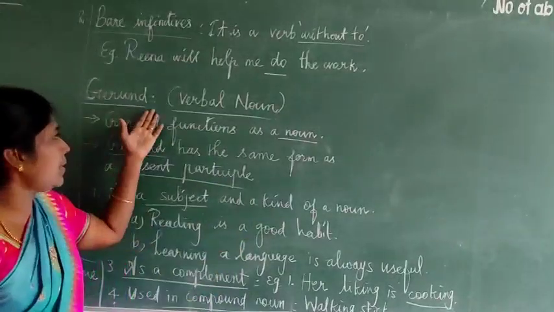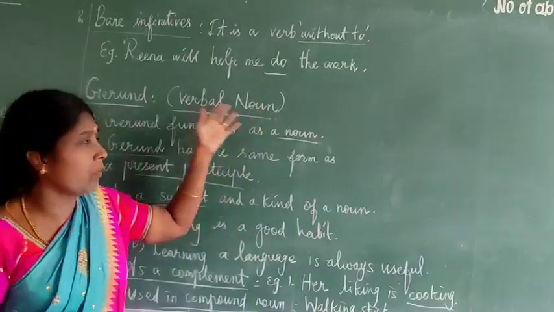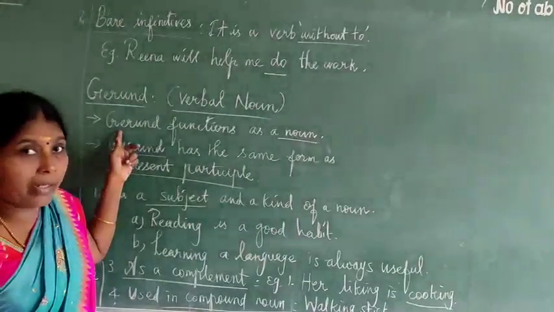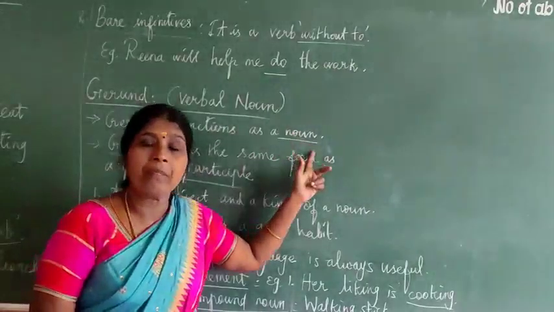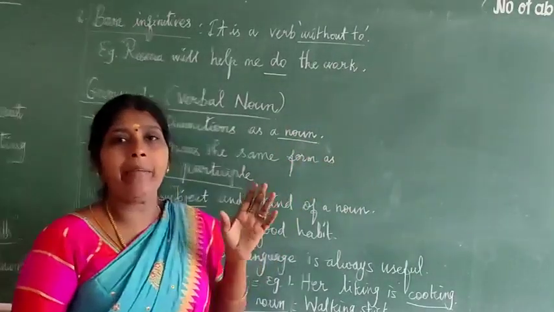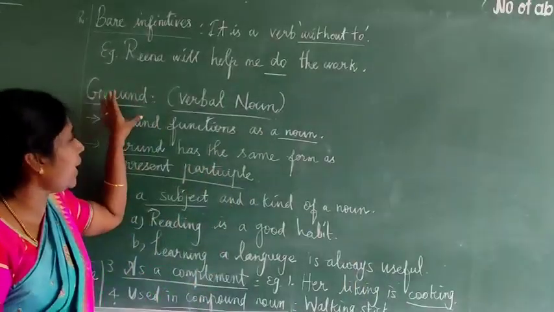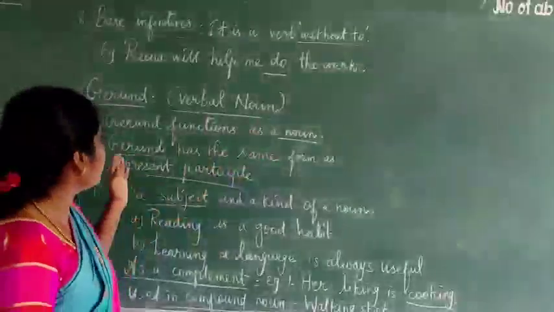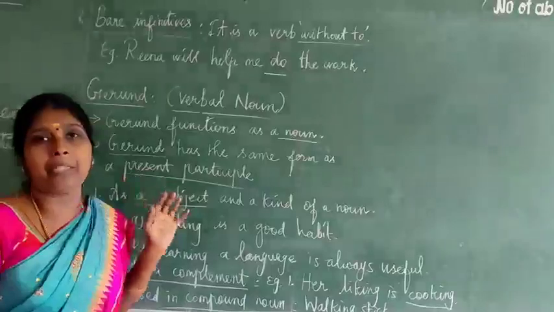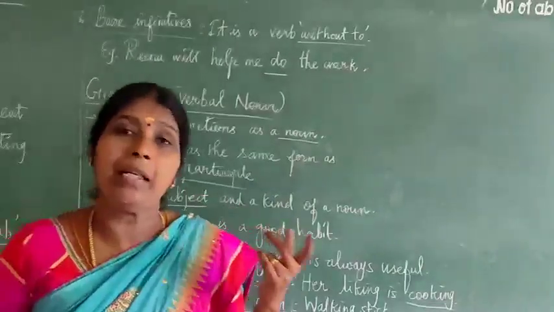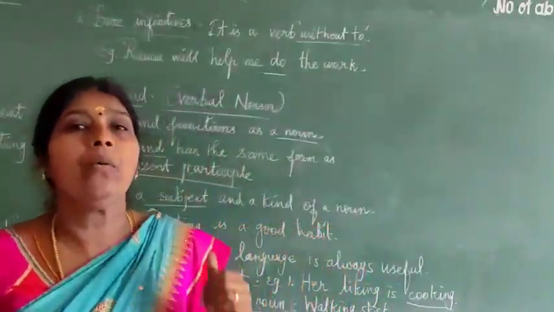Next one, gerund. Gerund is otherwise known as verbal noun. Why is it called like that? Because a gerund functions as a noun. What is a noun? A noun is the name of a person, place or thing. So a gerund acts as a noun. A gerund has the same form as a present participle, because a present participle is also an ing form, and a gerund is also an ing form.